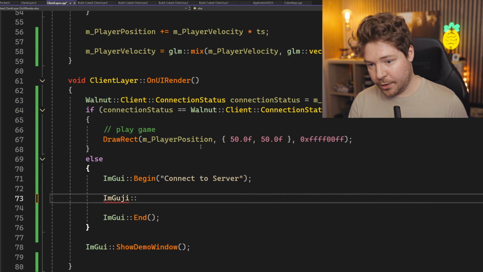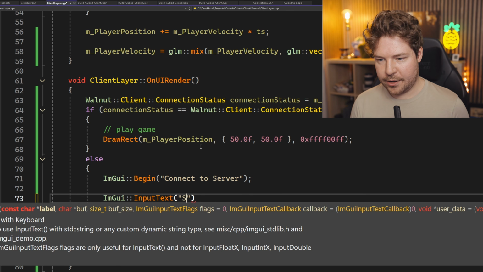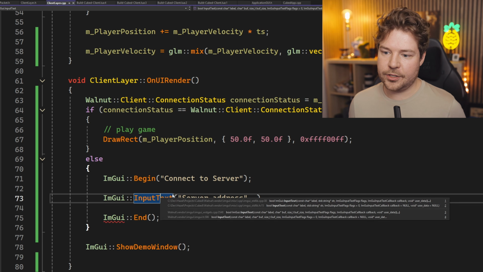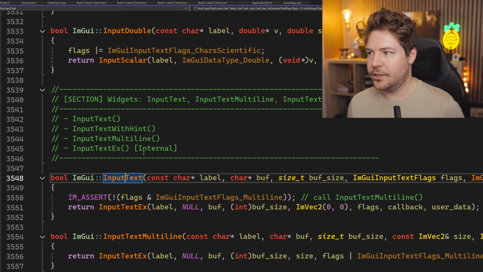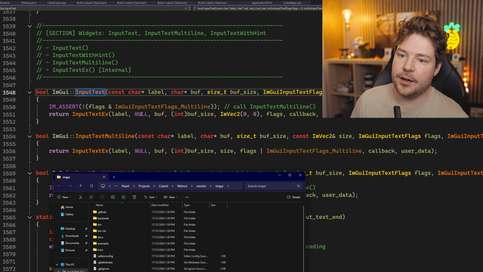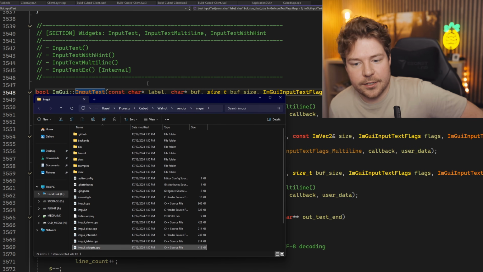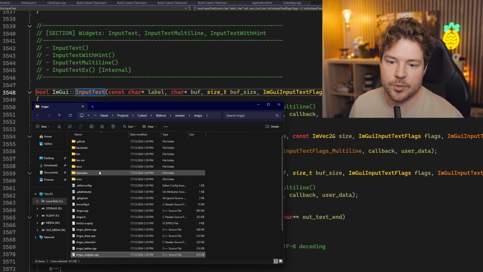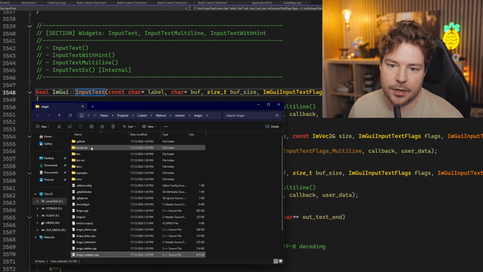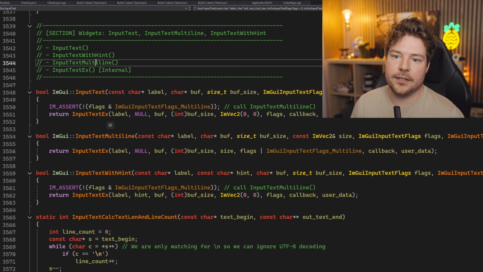And then this will ultimately just have an input text that's going to be our server address. We can just use a string for this. I forgot what we need to include. If we want to use the char buffer way, then obviously we need some kind of scratch buffer to actually write these characters into as they get typed into this input text. But there's also, I think, in misc cpp, imgui stdlib.h, which we need to include separately,